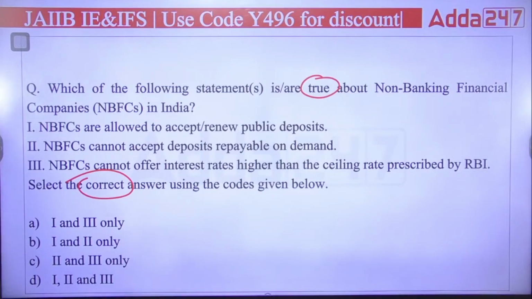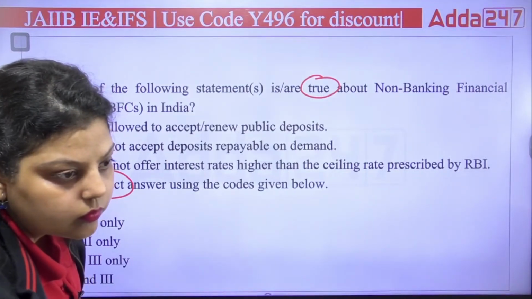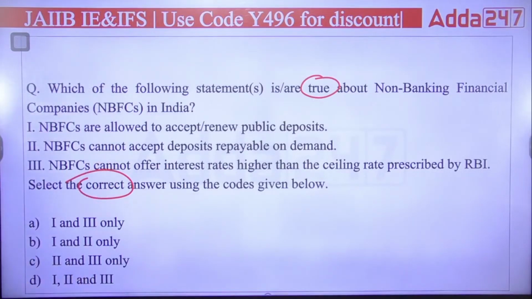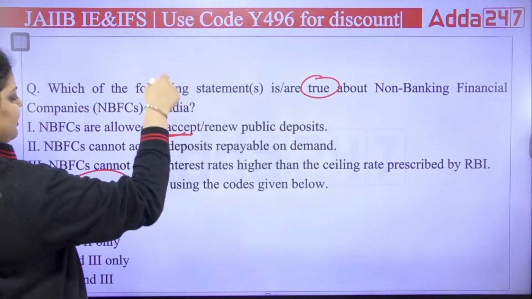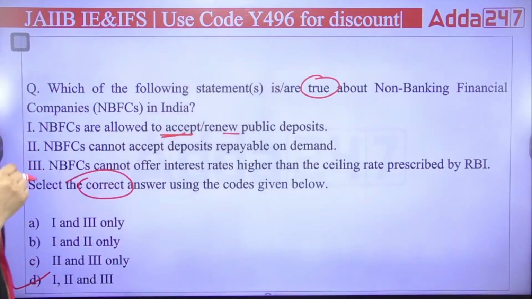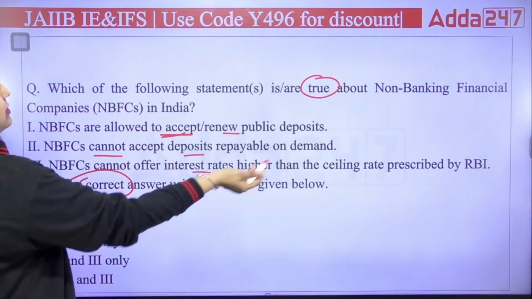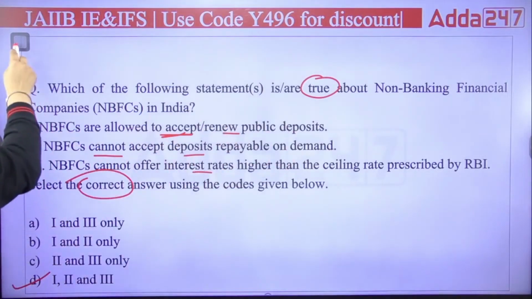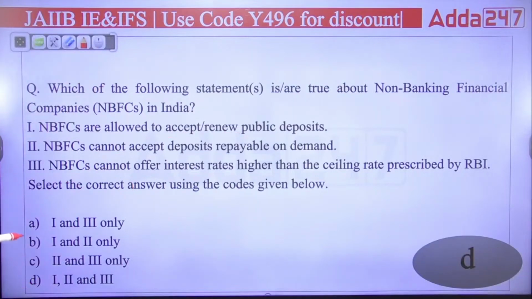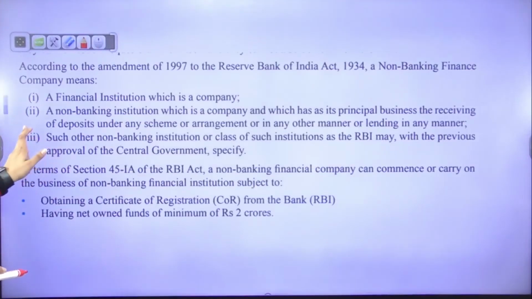Okay, I got the first answer, that is D. What about the rest? D and C, two options are coming. No, actually the right answer is D. They can accept term deposits and renew them when the maturity ends. They cannot accept demand deposits, that is correct. They cannot offer interest higher than the ceiling rate prescribed by RBI. So first, second and third are all correct, and the right answer is D about the NBFC.